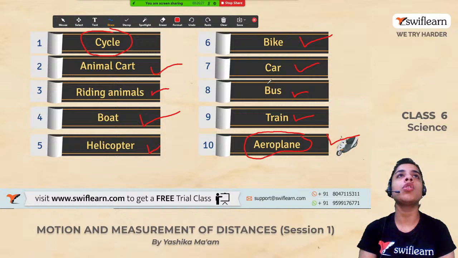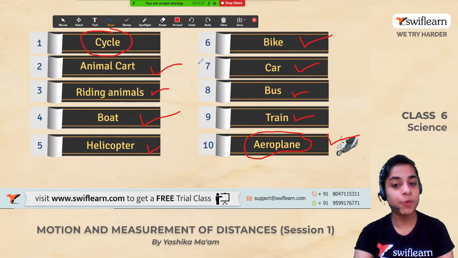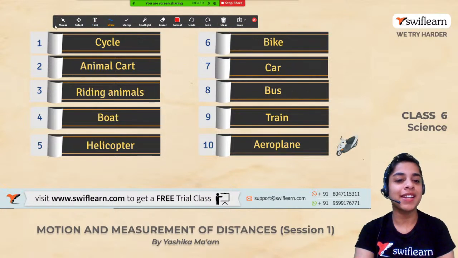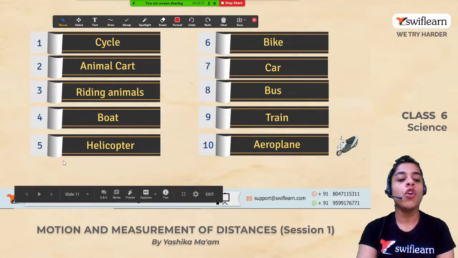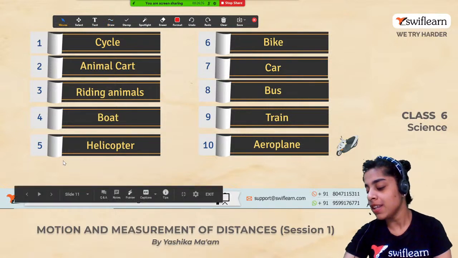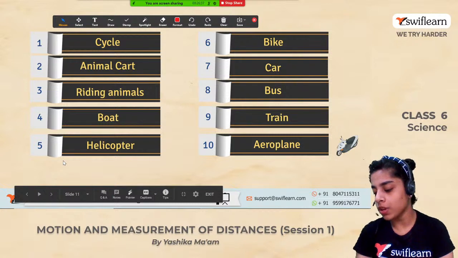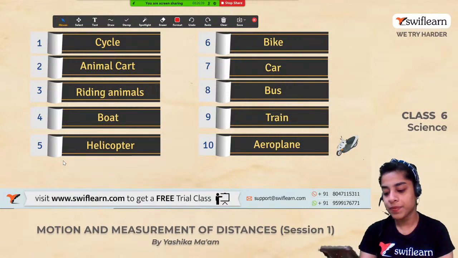So now you got to know we have land transport, water transport, and air transport. That is great. We have differentiated between different types of transport, and let's move forward.